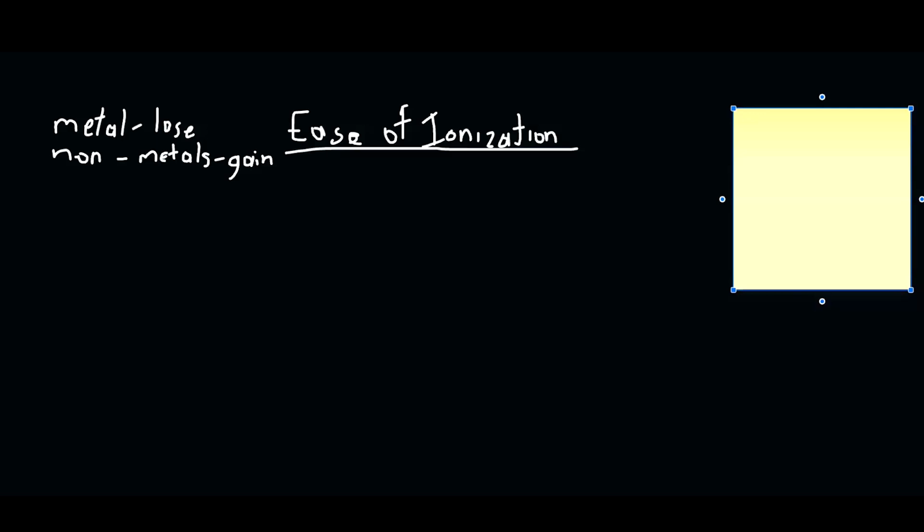Now, ease of ionization as it relates to group 7, the halogens: ease of ionization increases as you move up the group. So moving up the group, ease of ionization increases. I'm going to explain why in a few. Just write it over here.